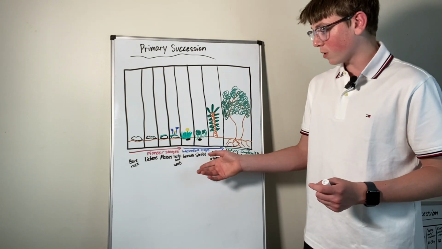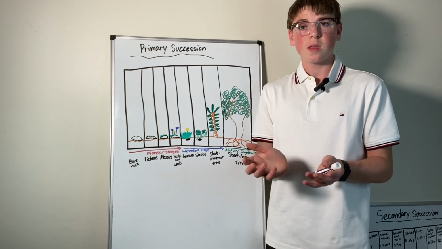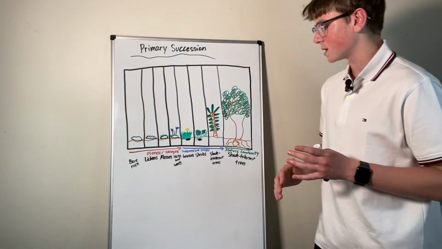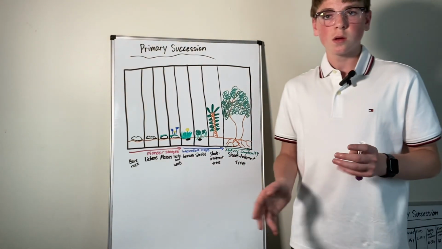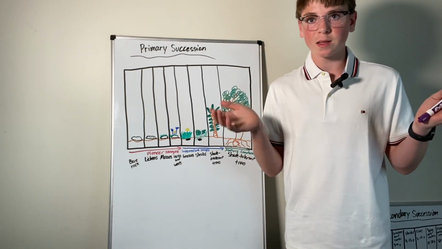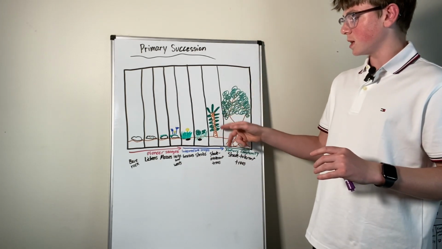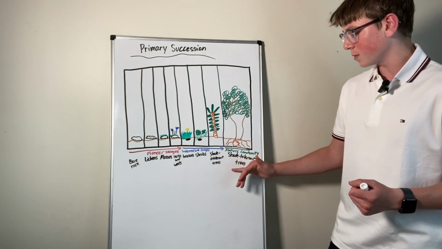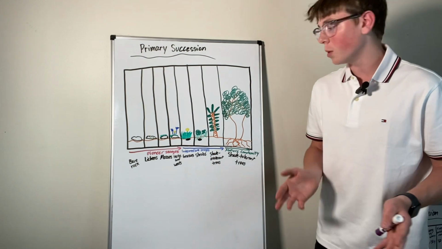Then there are shrubs growing. So instead of just grasses, there's also some things with a little bit of leaves to it, like some more bulk, more mass. Then there are the shade intolerant trees, which would be like a pine tree or something. Something that does not tolerate the shade. It's not going to give you shade, it's just straight up. As you can see, these leaves do not look very shade tolerant. And then you get back to the mature community, which is the shade tolerant trees and so on.